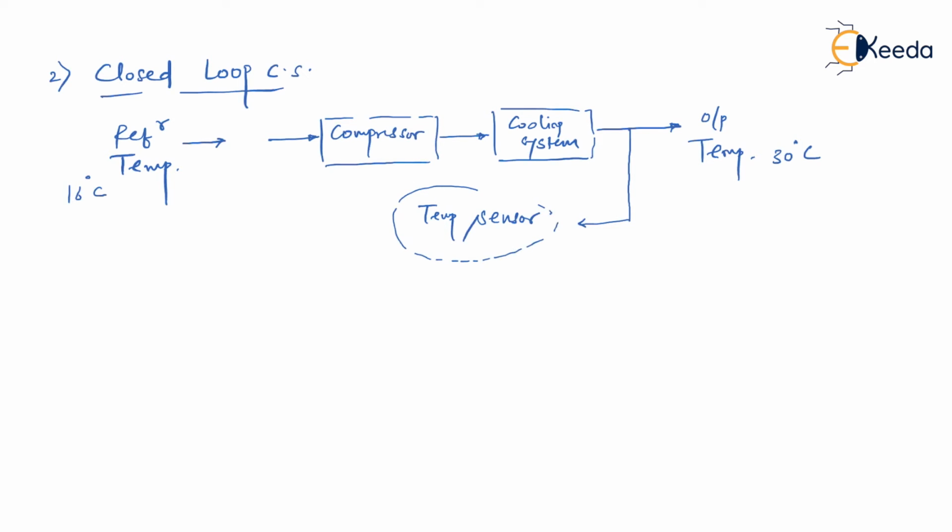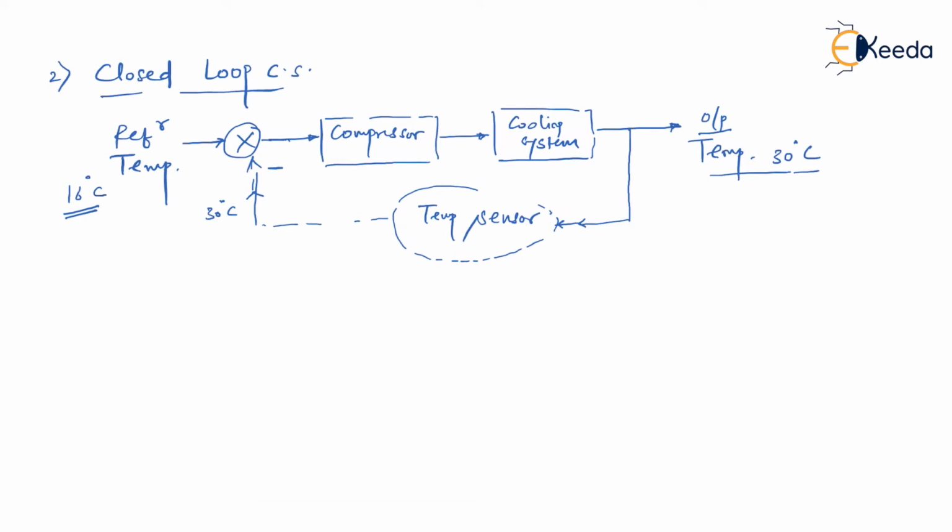So there is a temperature sensor present in the AC. Now let us say we have turned on our AC. 16 degrees Celsius is the reference temperature. As you can see, the output is right now 30 degrees Celsius. It is sensed by the sensor, so what we are going to get from here is 30 degrees Celsius.